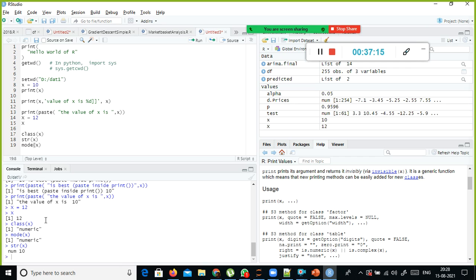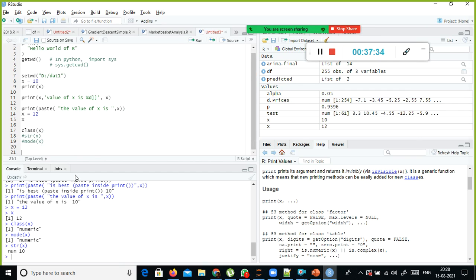When I use mode, it displays numeric. When I used the class function, numeric. When I used the str function, num type. Usually we use the class function. These are all the different commands that are available to check the data type. But in Python we have only one command, the type function, using which you can see the data type. This is equivalent to the Python type function.